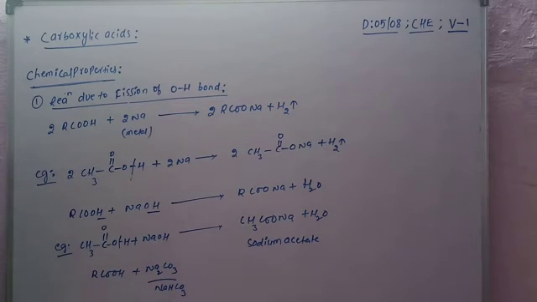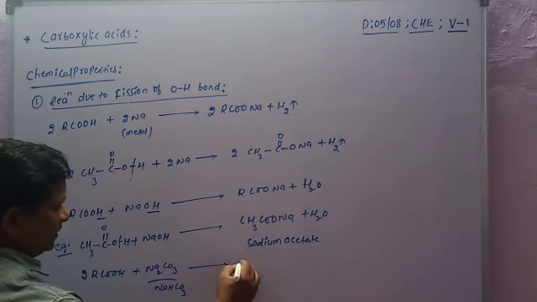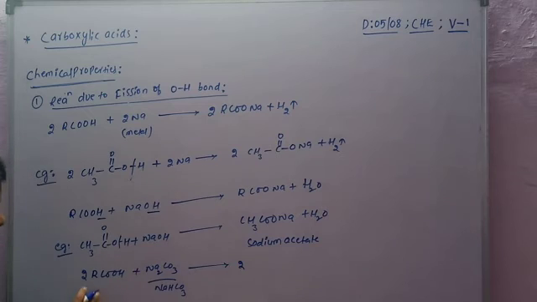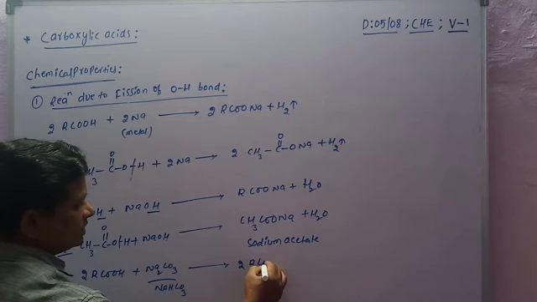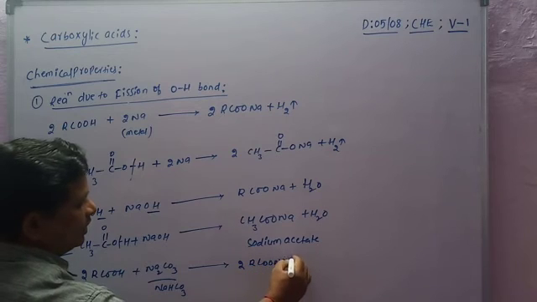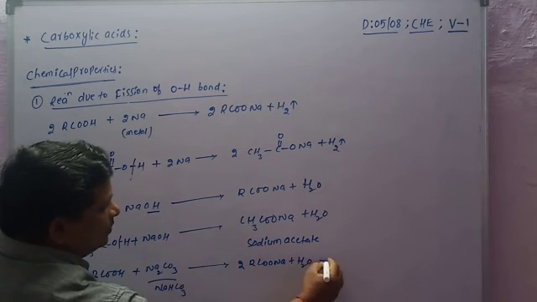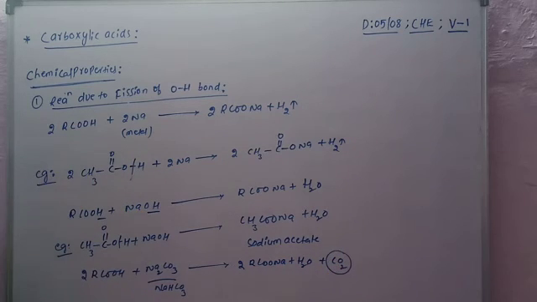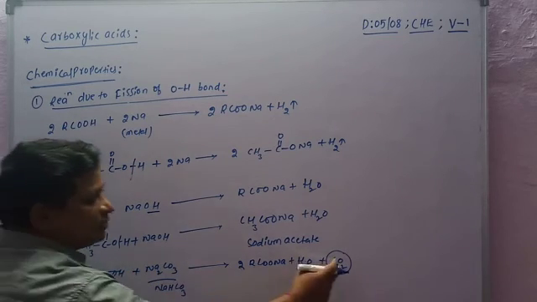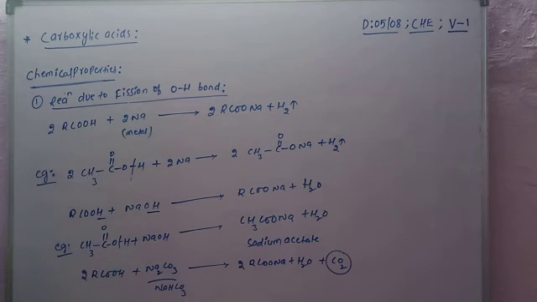Taking 2 moles, it gives RCOONa plus H2O plus CO2. A very important point is that carboxylic acids react with carbonates and bicarbonates, which produces carbon dioxide.